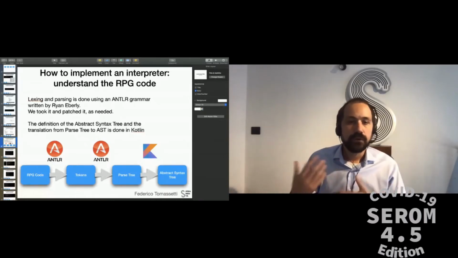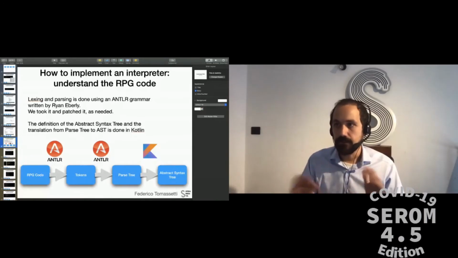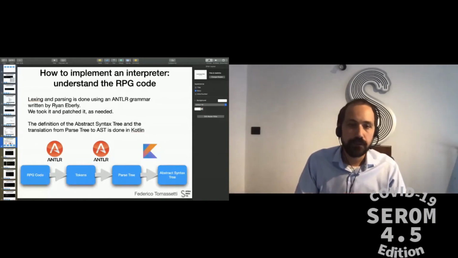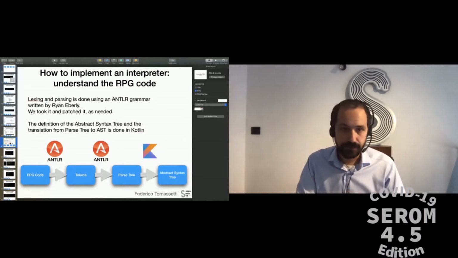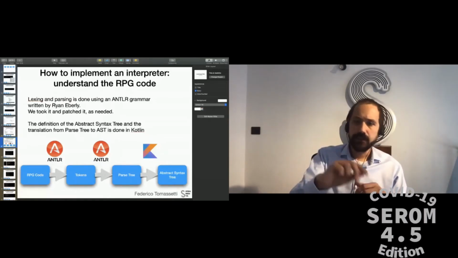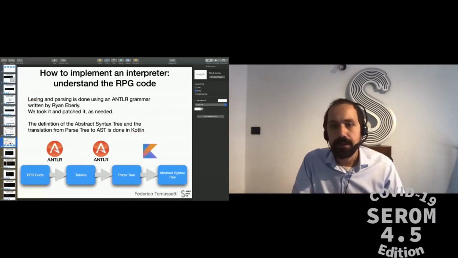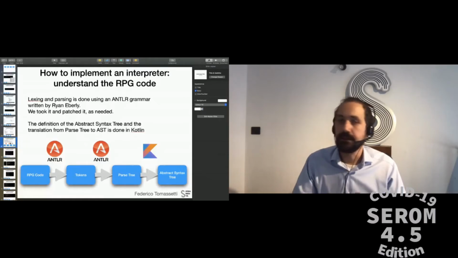We, of course, took it, patched it, extended it, and changed it as needed, and released it as open source as part of Jariko. But it was really important to jumpstart the process. Finally, the last step, the parse tree to abstract syntax tree step, was instead implemented by us in Kotlin.